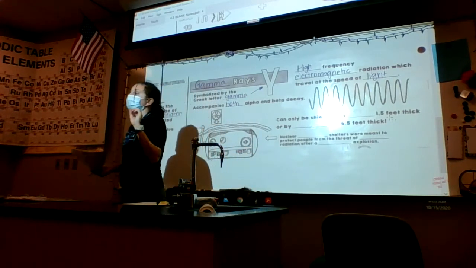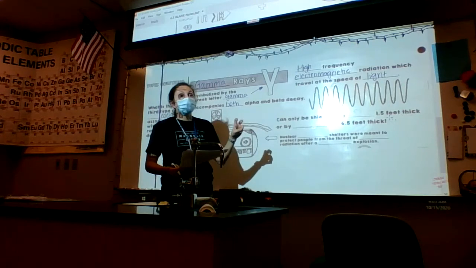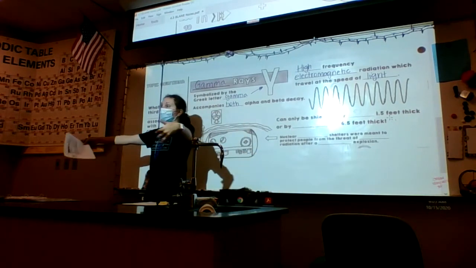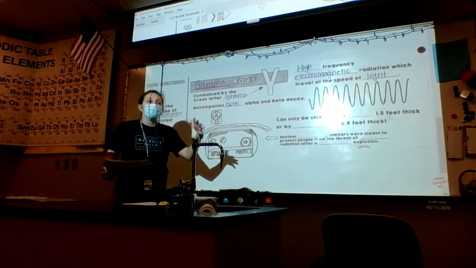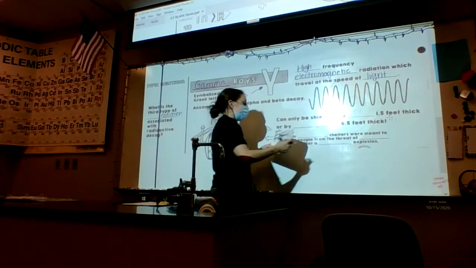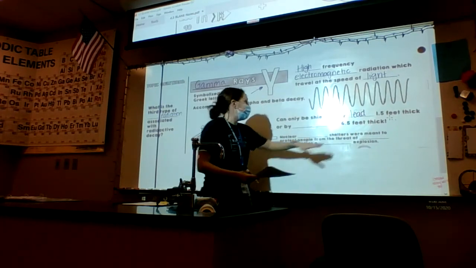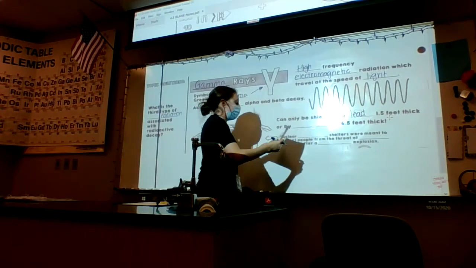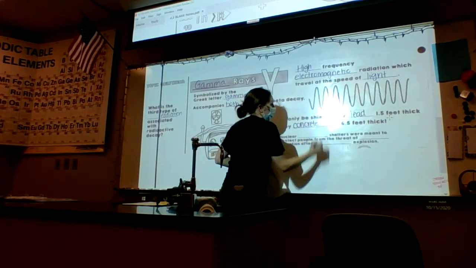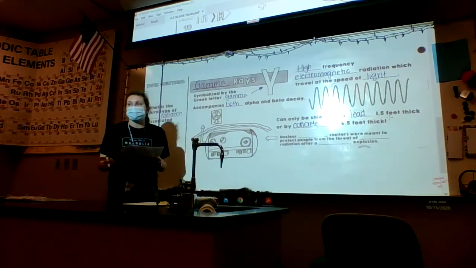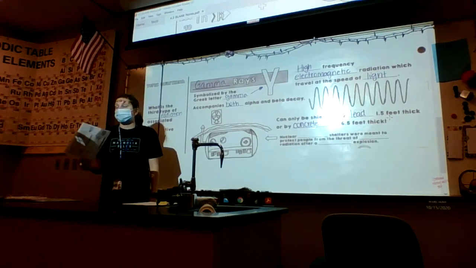Beta can be blocked by aluminum foil. Gamma ray can only be shielded by a big, thick piece of lead. It's going to shoot through paper and aluminum foil. It can be stopped by lead that's 1.5 feet thick, or by concrete that's 6.5 feet thick. So it takes a lot to stop these gamma waves.